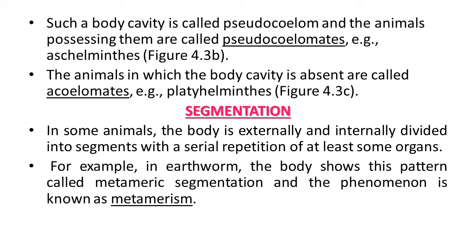Segmentation is also one of the important features. In some animals, the body is externally and internally divided into segments with a serial repetition of at least some organs. For example, in earthworm, the body shows this pattern called metameric segmentation and the phenomenon is known as metamerism. Such a characteristic in animals is known as segmentation.